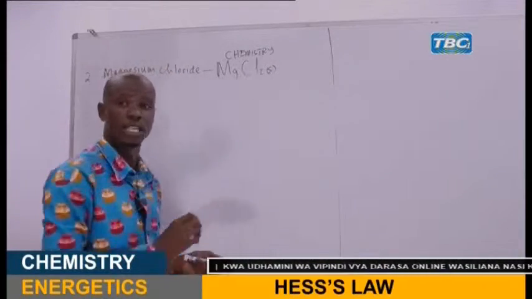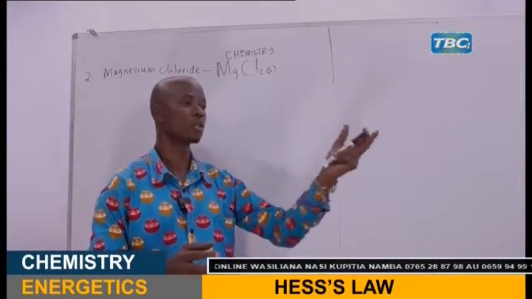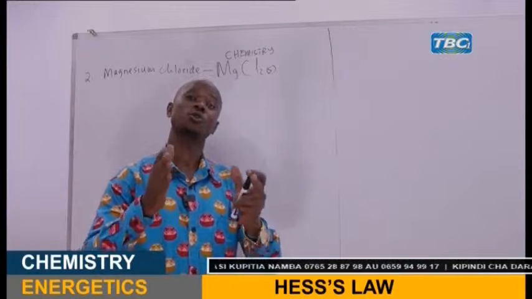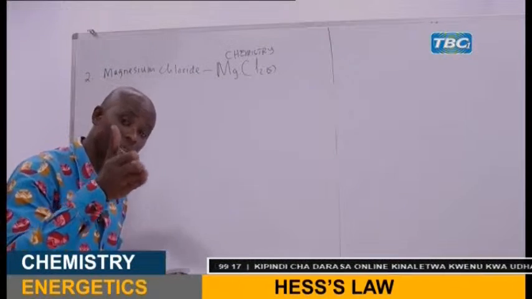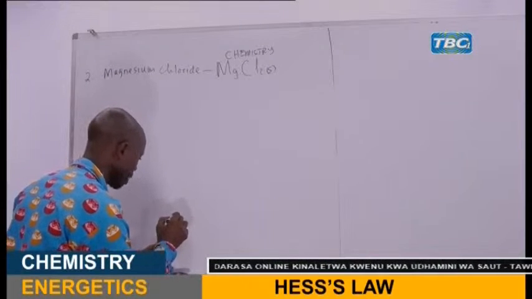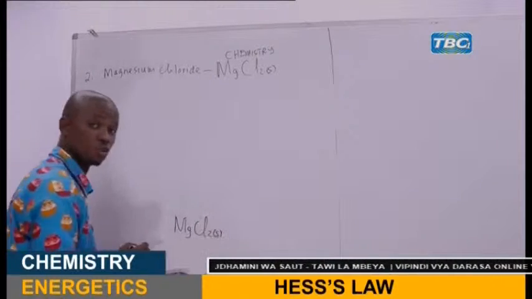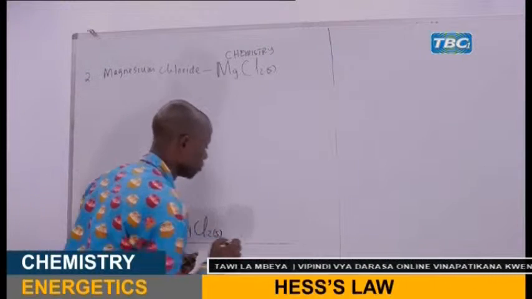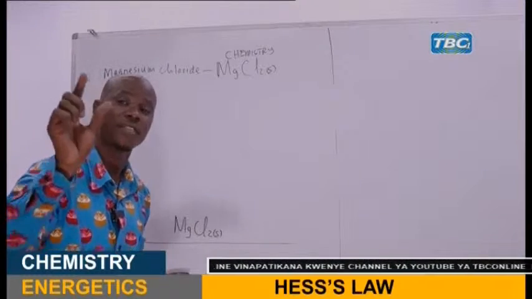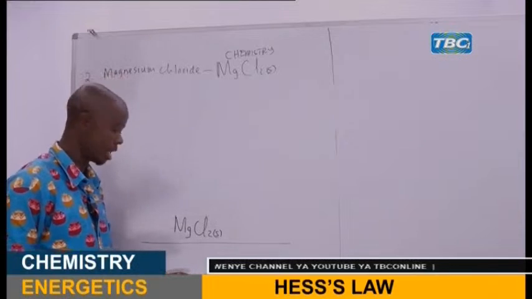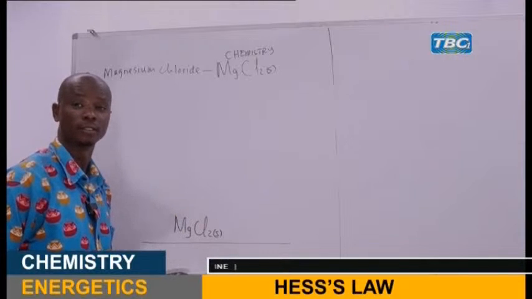Now, my dear students, after you have written the correct formula of magnesium chloride, as the question requires, you go to draw the Born-Haber cycle. In the simplest way, you write at the bottom the formula of the compound, magnesium chloride, an ionic solid. You draw the line at the bottom here. Then you identify the elements that have been used to make that compound. There are two elements: magnesium and chlorine.